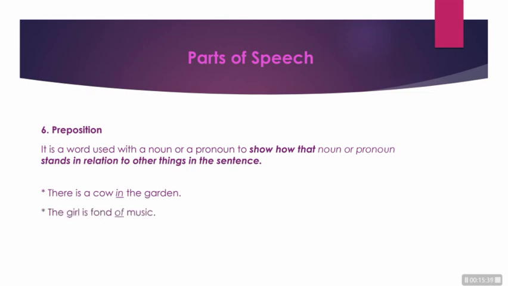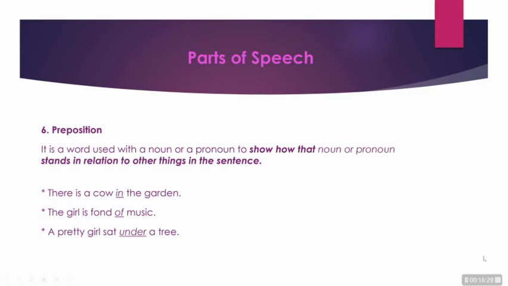The second one is, the girl is fond of music. Here, the girl's interest in music is connected with the preposition of. A pretty girl sat under a tree. In this sentence, a girl is seated below the shade of a tree and her seating position is connected with the preposition under. So the preposition is giving some relation of the things in the sentence.